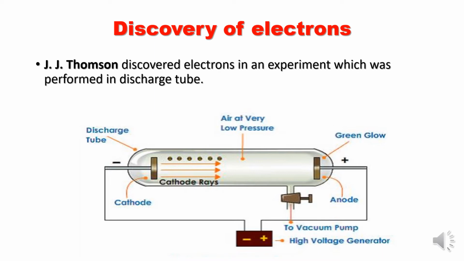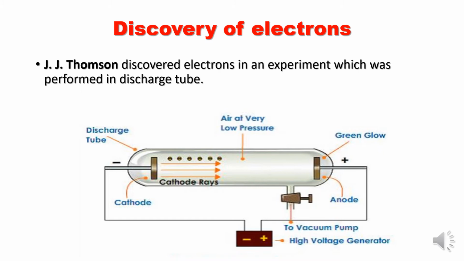And the tube is connected to a vacuum pump. You can see near the anode a vacuum pump is fitted to the discharge tube. Why is it fitted? To reduce the pressure inside the tube. We can reduce the air pressure inside the tube to any extent. For that purpose, vacuum pump is fitted here. So the discharge tube was filled with air, normal air.